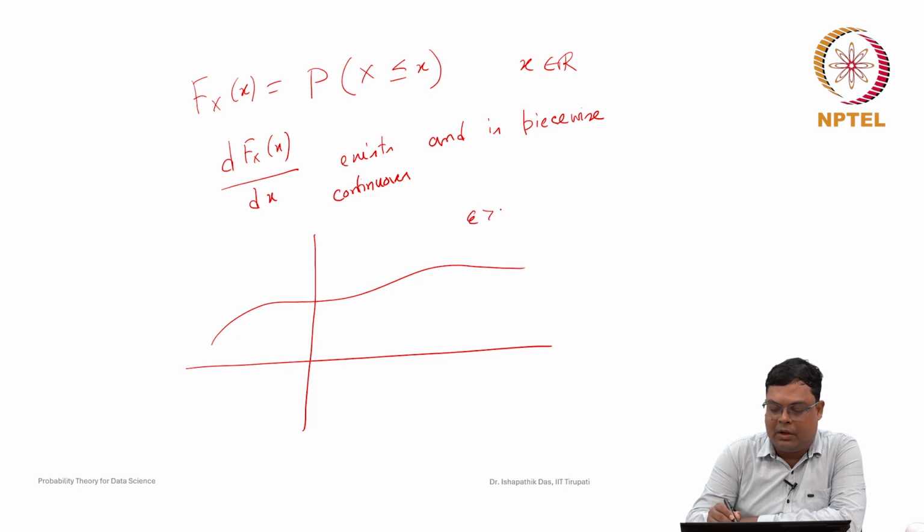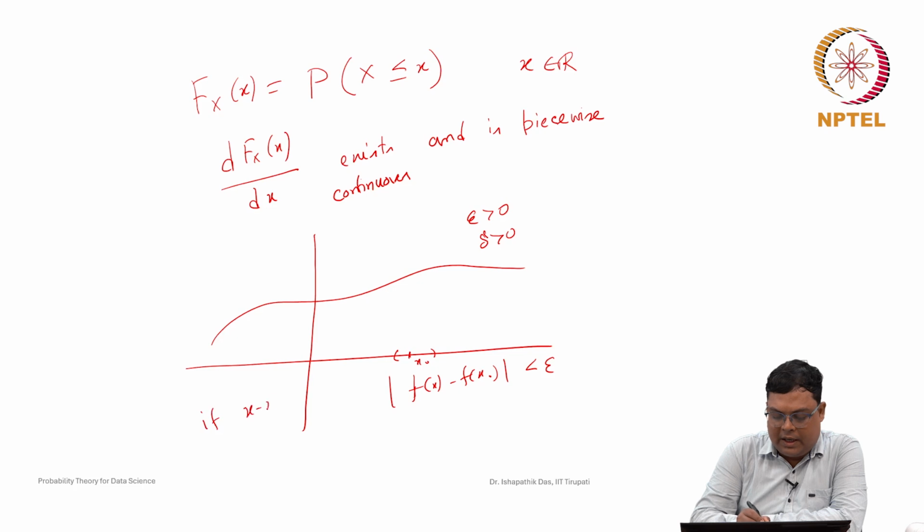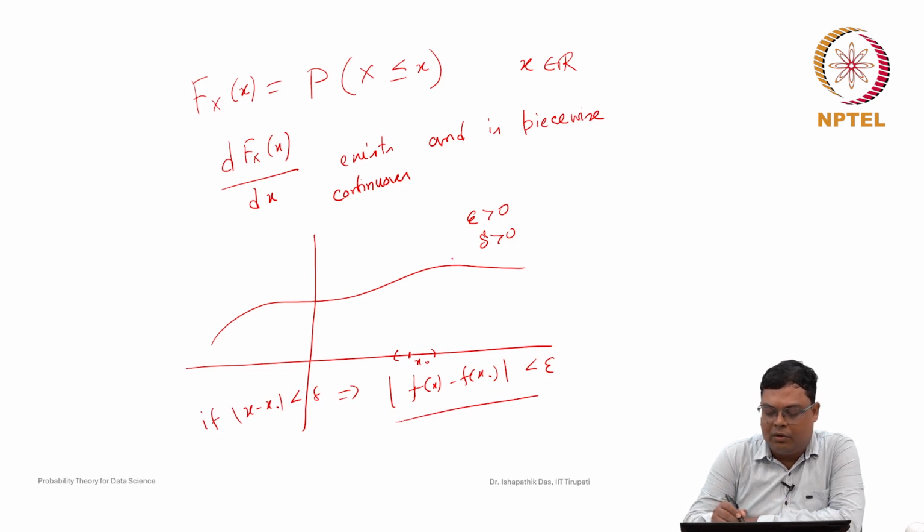For any epsilon greater than 0, there exists a delta greater than 0 such that, if we say f is continuous at a point x naught, then if you take the domain x naught minus delta to x naught plus delta, the function values will lie inside the interval f(x naught) minus epsilon to f(x naught) plus epsilon. That is, if the absolute value of x minus x naught is less than delta, then it is called a continuous function. It is equivalent to showing this graph.